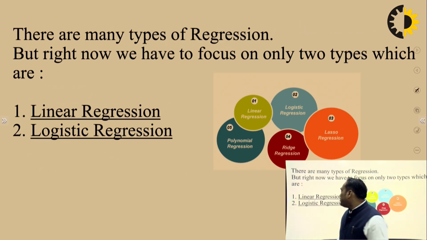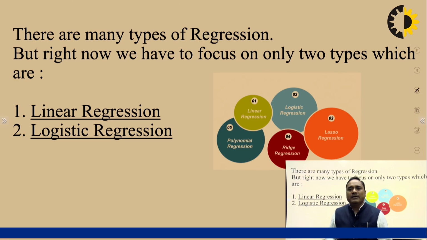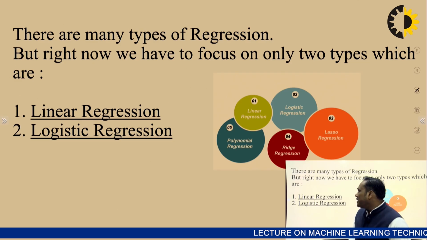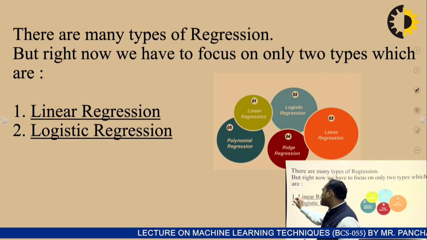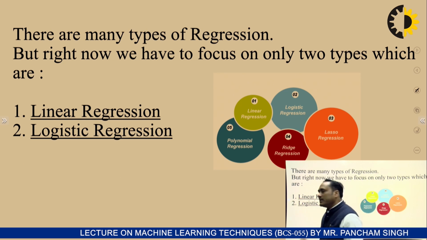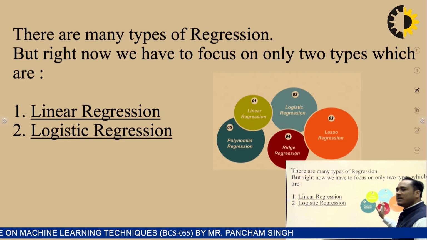Now I am going to discuss one by one how regression is divided into two main categories. So regression is basically divided into two main categories. There are many types of regression, but right now we have to focus on only two types. There are more types of regression available, but we are mainly focused on two types. First is linear regression and second is logistic regression. So these are the two important regression techniques, linear regression and logistic regression. Here you can see the example.